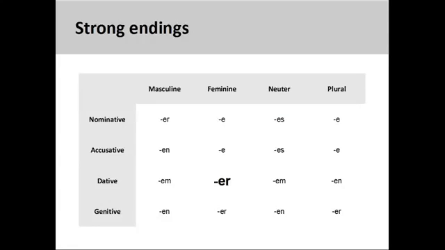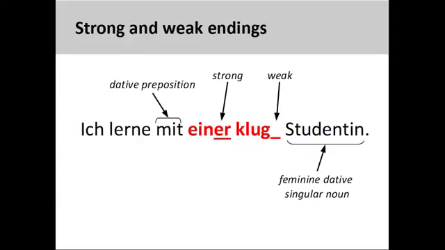Looking at a chart for strong adjective endings shows me that a strong adjective ending for a singular feminine noun in the dative case is er. Now that I have one strong adjective ending modifying the noun, all the other adjectives thereafter will have weak endings.